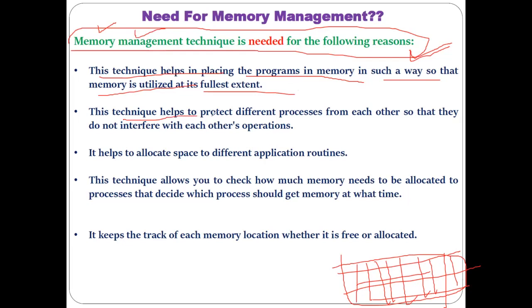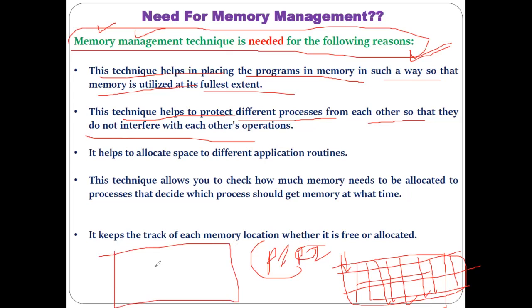This technique also helps to protect different processes from each other so that they cannot interfere with each other's operation. Suppose process P1 is stored on this block. This fragmentation of memory is needed because suppose there is another process P2. If you don't do this fragmentation, and just arrange the main memory without dividing it into blocks, then P1 and P2 may interfere with each other's operation. But here there is a separation between P1 and P2. P1 is here and P2 is here.